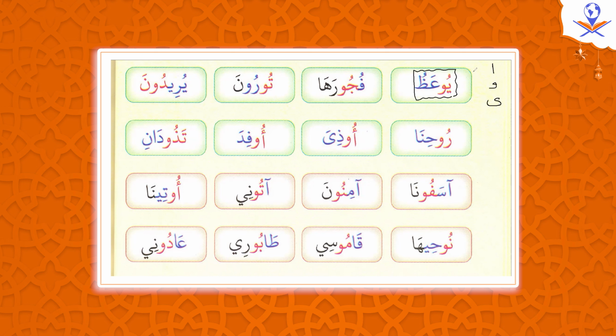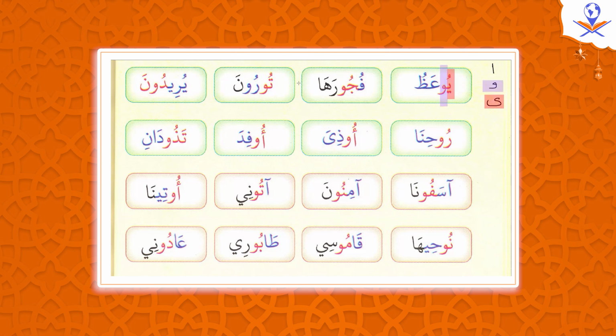So which mad letter is in this word? Alif, waw, or ya? Waw. Good job. Why? We have ya here as well. The first letter is ya here. Okay, so also ya then? I'm asking, I'm not telling. Is that correct or not? I'm confusing you. This is ya, which is here ya. Correct? Yes.